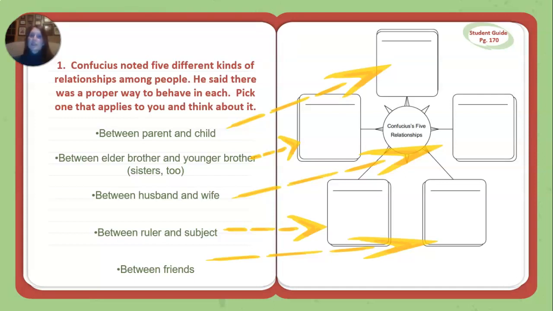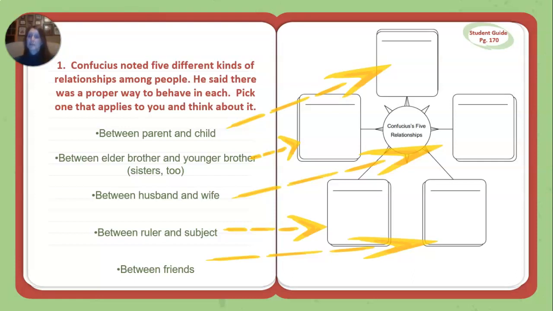So if you take a look at this, you can think about ones that apply to you. Obviously, between a husband and wife, that's not you yet, you're not married. But maybe you could compare something in your family life between a parent and a child, between an elder brother and a younger brother or sister. So if you have older siblings, or if you're the oldest, if you have younger siblings.